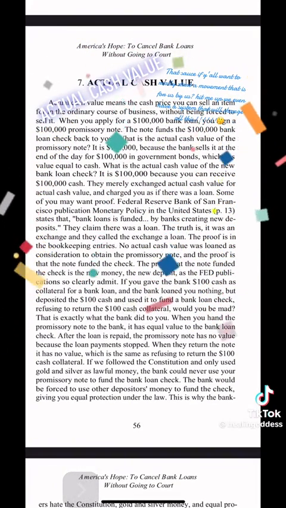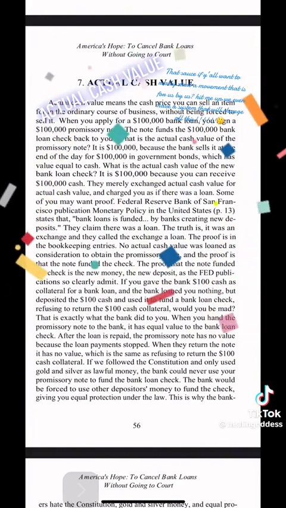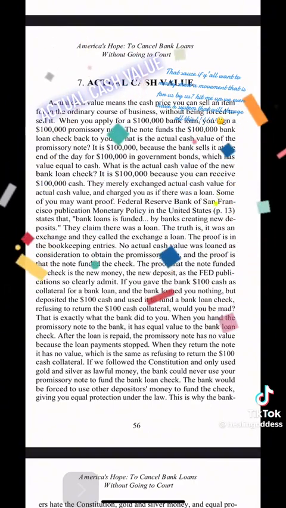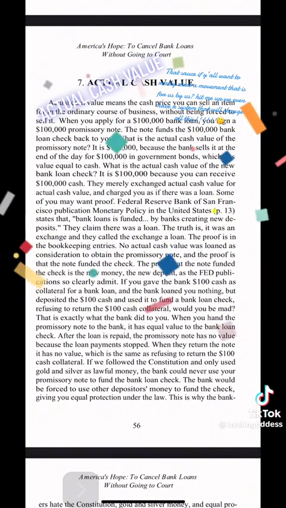When you apply for a $100,000 bank loan, you sign a $100,000 promissory note. The note funds the $100,000 bank loan check back to you. What is the actual cash value of the promissory note? It is $100,000 because the bank sells it at the end of the day for $100,000 in government bonds, which has value equal to cash.